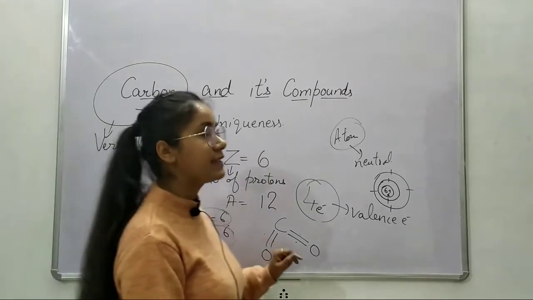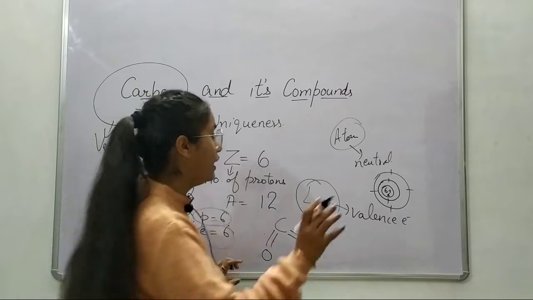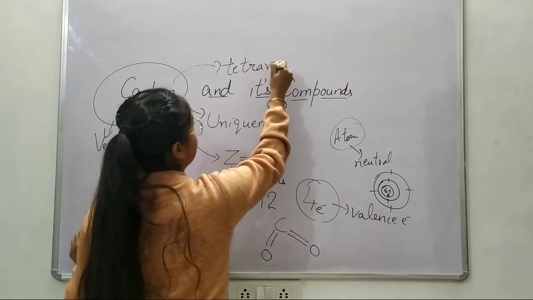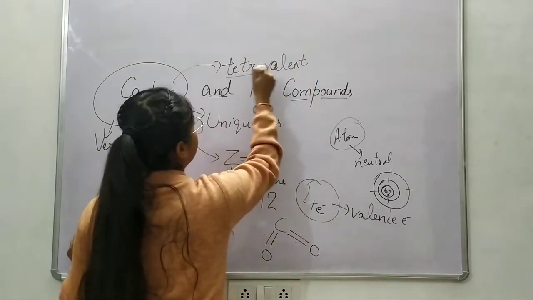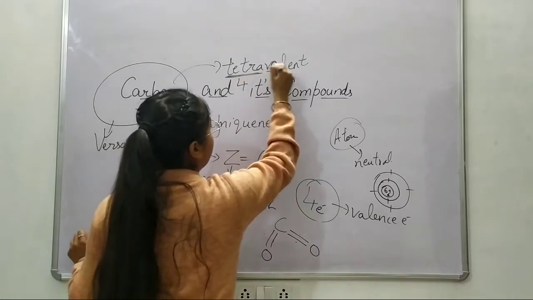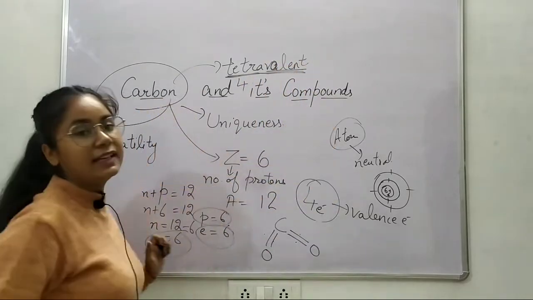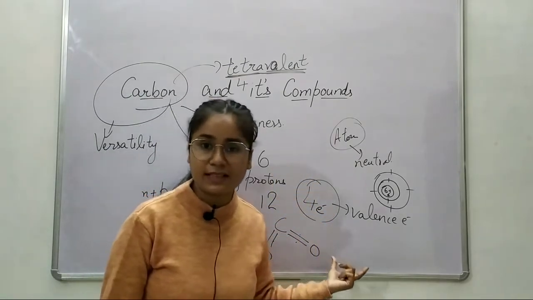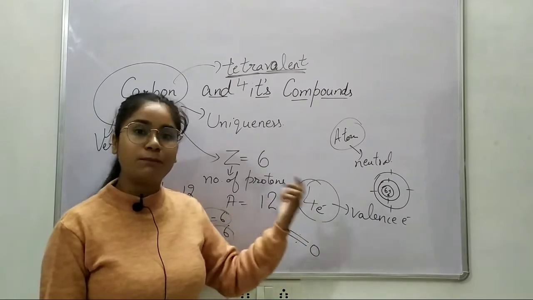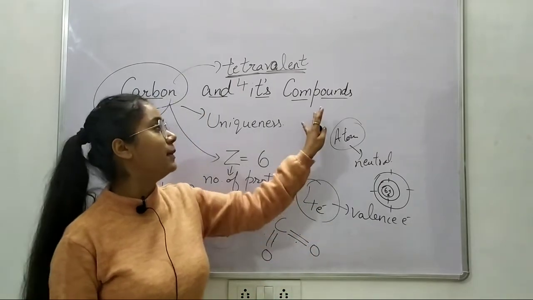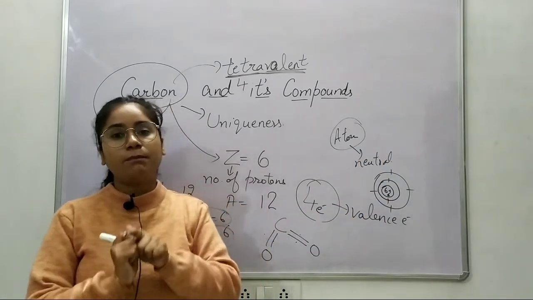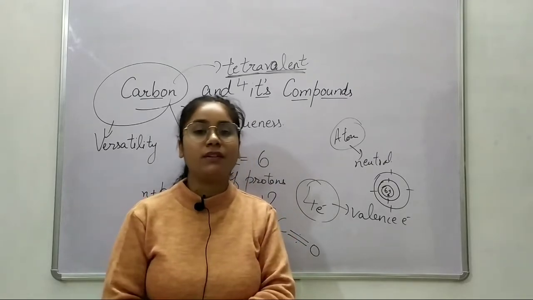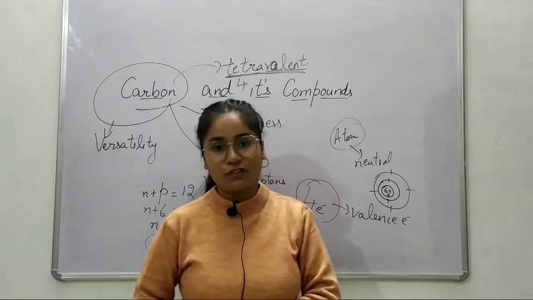So carbon has the capacity to make 4 bonds, and I would say carbon is tetravalent. Now what is the meaning of tetravalent? The word tetra means 4 and valent means valency. Carbon has a valency of 4 electrons and it would use this valency to make bonds with other atoms to make carbon compounds, and most of the compounds in our universe are carbon compounds, and we will discuss it in the upcoming videos. So this is the uniqueness of carbon.